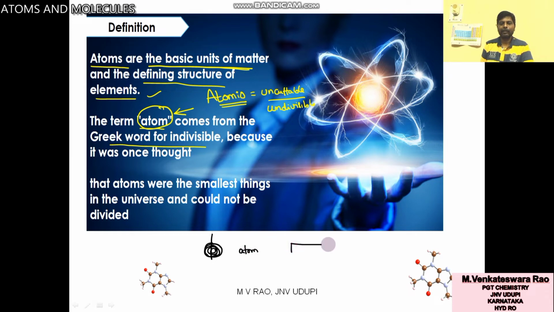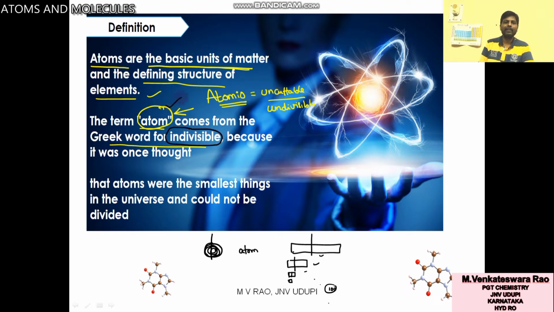You take one chalk piece, you divide it into two pieces. Again you take this half piece, again you divide. Next divide. Like that you go first step, second step, you go for 100 steps. Finally you will get one small particle. You cannot divide further. So that is indivisible.